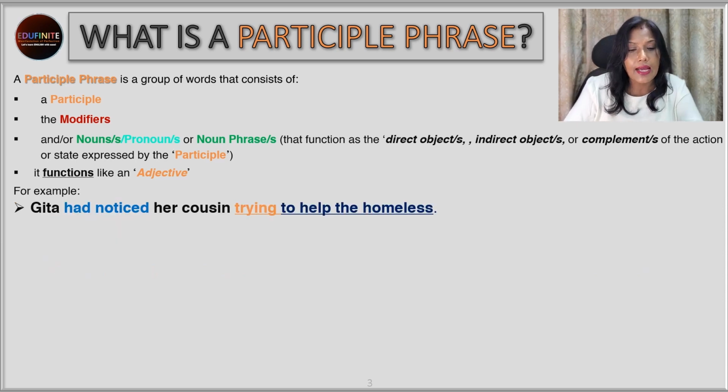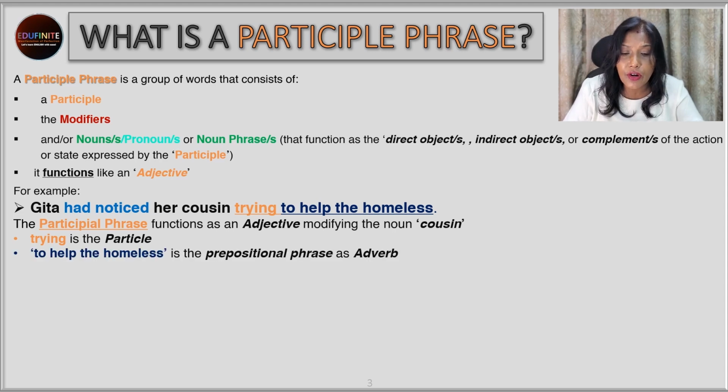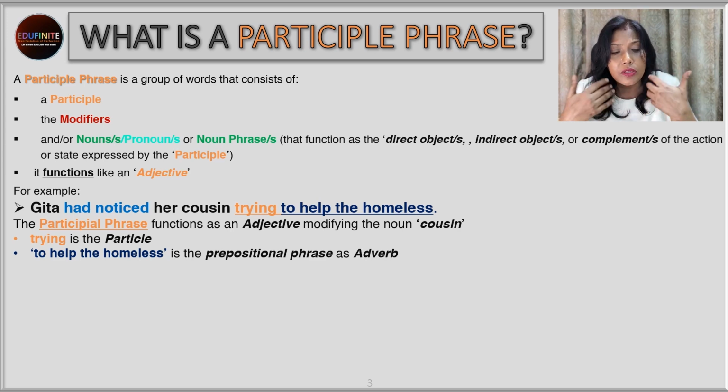Next, Geeta had noticed her cousin trying to help the homeless. So over here, the participle phrase is what? Trying to help the homeless. And that is functioning as an adjective modifying whom? Cousin. What is Geeta's cousin trying to do? Trying to help the homeless. So over here, trying is of course the participle because it's ending in ing. And to help the homeless is the prepositional phrase as adverb. So what is it trying to do? It is acting as an adverb because it's trying to tell us more about trying. What is her cousin trying? So she's trying to help the homeless.